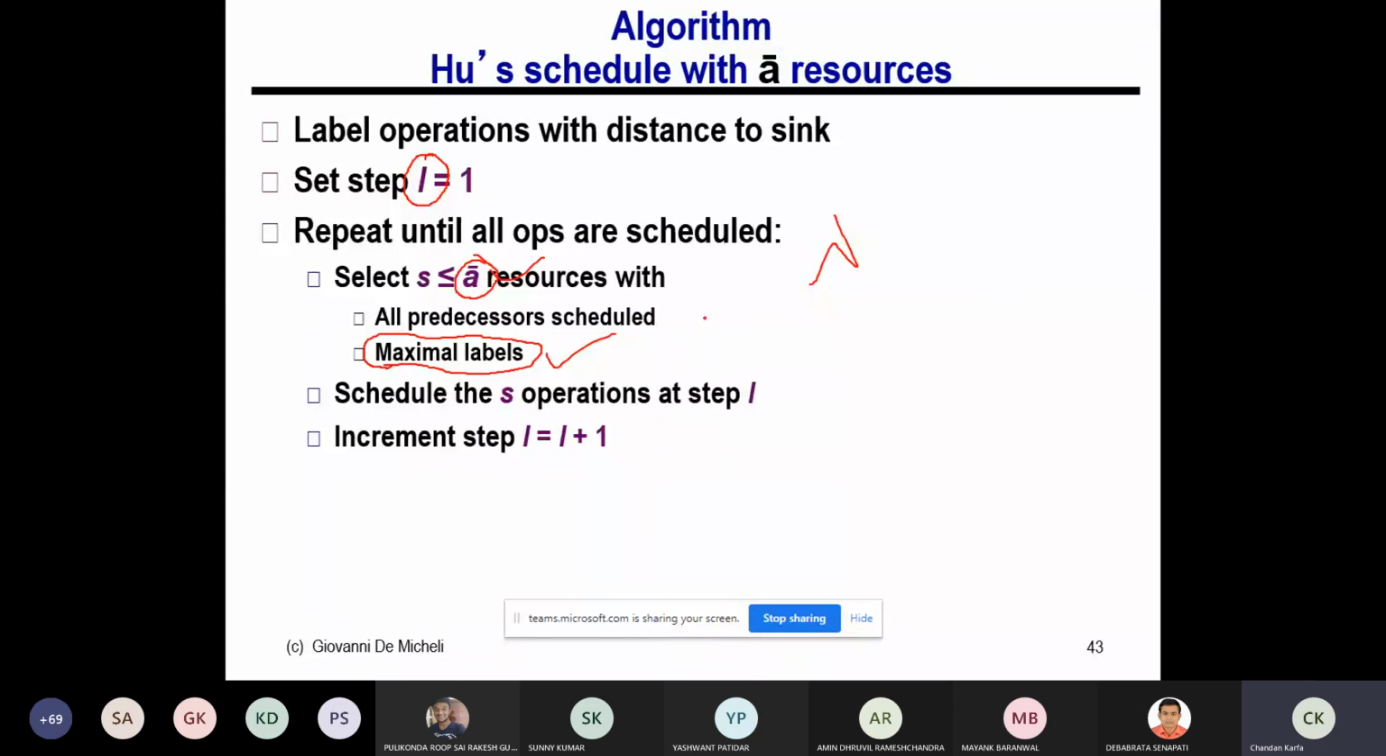So I hope I have cleared the doubt. Okay, so let me continue.